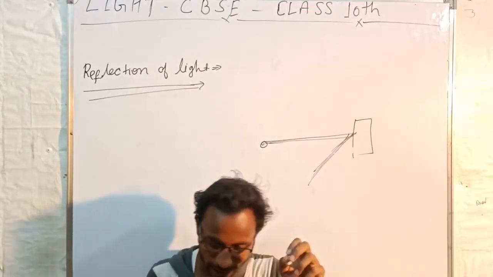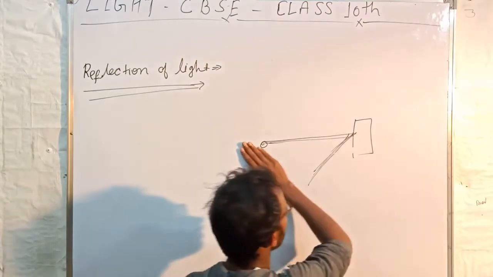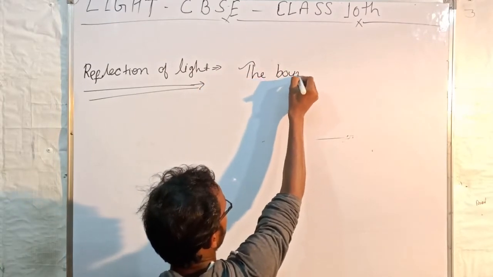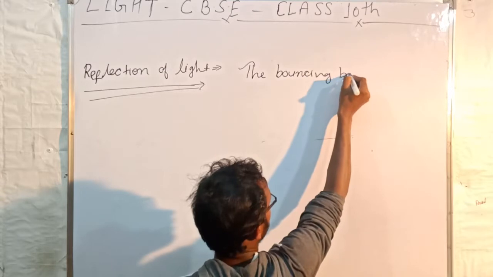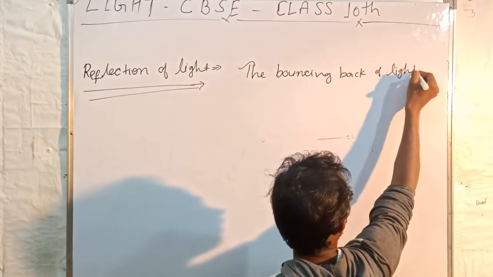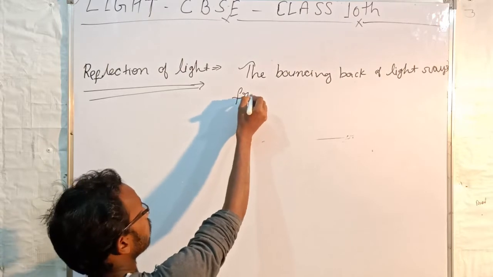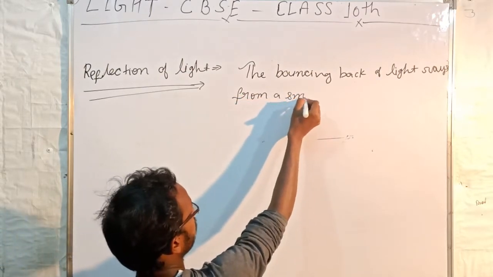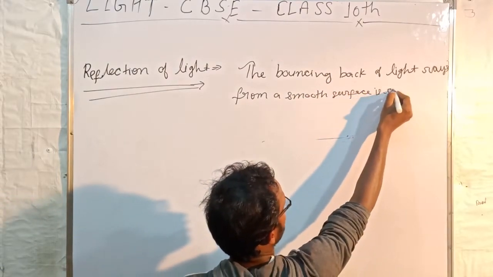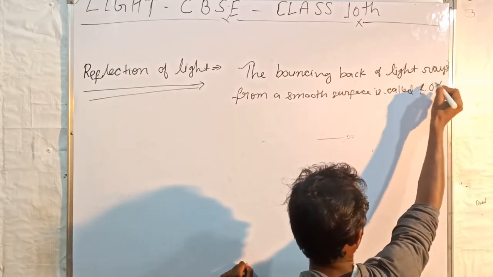We can say in one line that the bouncing back of light rays from a smooth surface is called reflection of light.